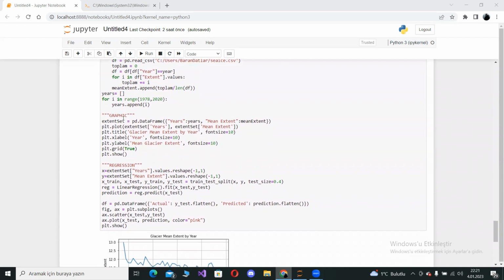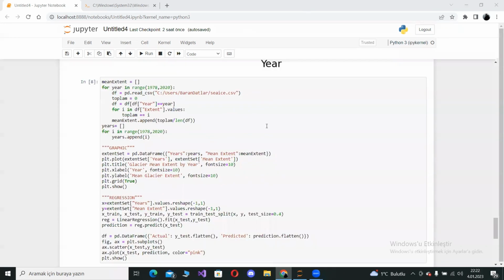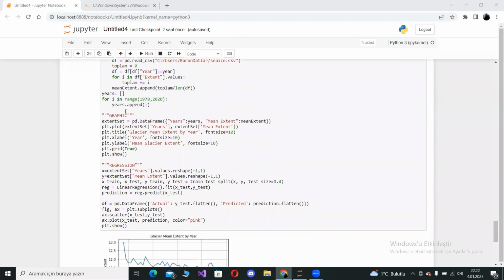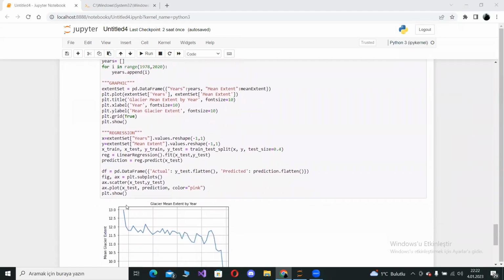This is the part of graphic visualization I used. This is the glacier mean extent by year data set. In this part, I simplified the data set by using for loops. This is the graphic visualization part. I chose a line chart for visualization.